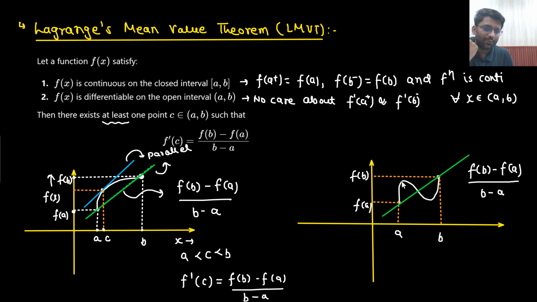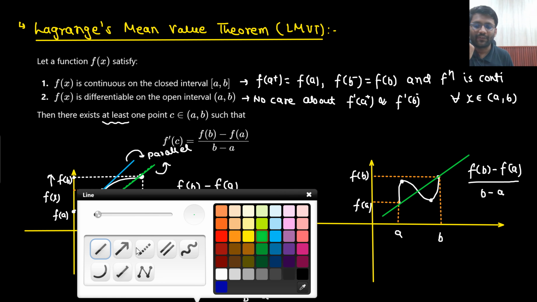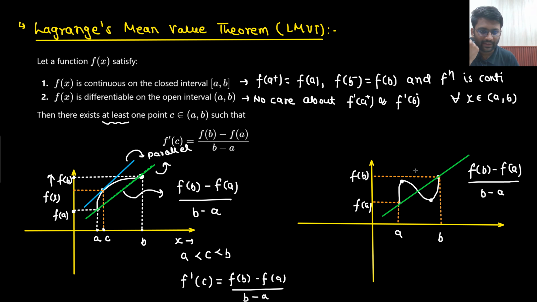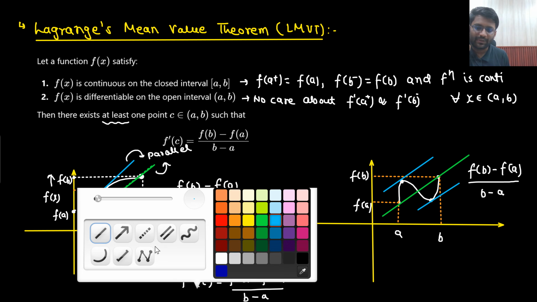Now on this curve, I need to choose 2 points. Let us say this point is C1 and this point is C2. On these 2 points, if I draw the tangent, I can see that this tangent is also coming parallel, right? This tangent is also coming parallel and this tangent is also coming parallel. So let's just say this particular point was C1.